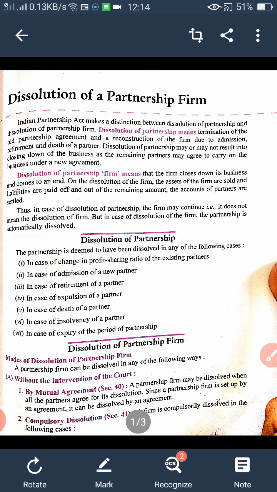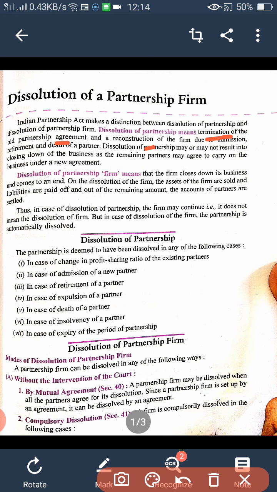So dissolution of partnership firm, this is according to the Indian Partnership Act. Make a difference between dissolution of partnership and dissolution of partnership firm. There are two terms, listen carefully: dissolution of partnership and dissolution of partnership firm. Dissolution of partnership means termination of the old partnership agreement and reconstruction of the firm due to admission, retirement, death of a partner.